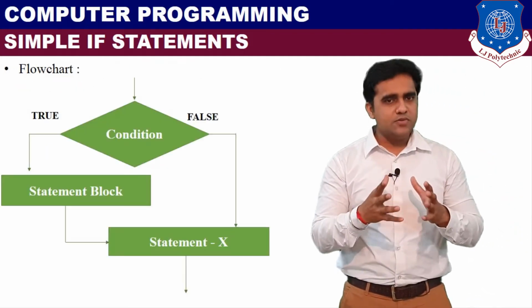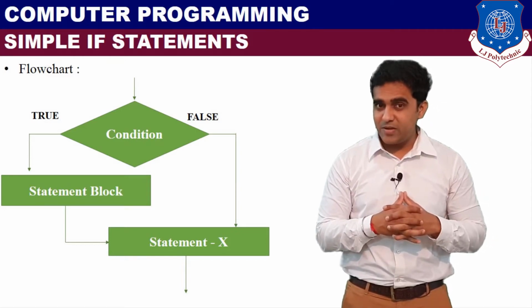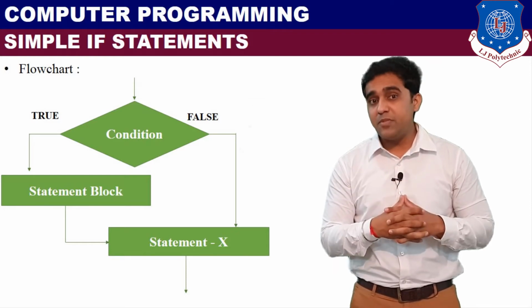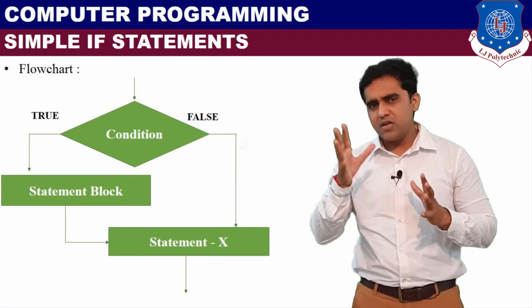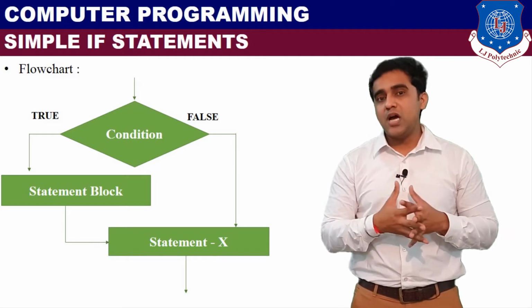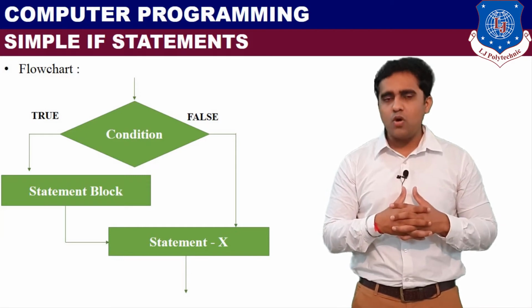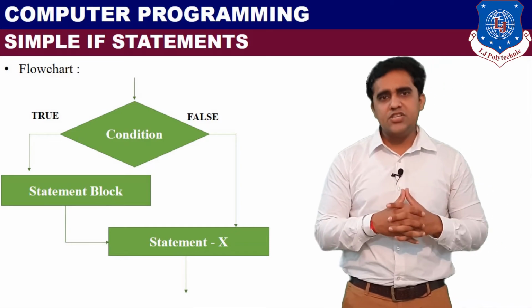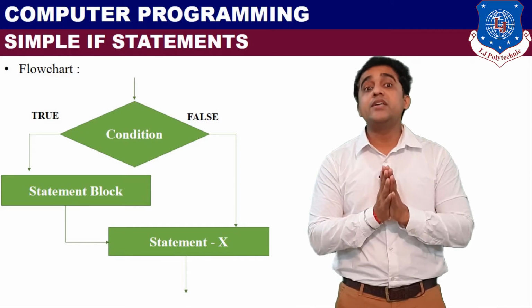So the flowchart of this concept is like this: single input, then the decision making statement, the condition. If it is true, then it will go to statement block A, then it will go to statement X, and it will continue or it will stop. And if your condition is not true, then it will directly jump out of that particular body and execute statement X, then go to the next statement or to the stop. It means that if your condition is true, then it will execute your statement, else it will not execute your statement.